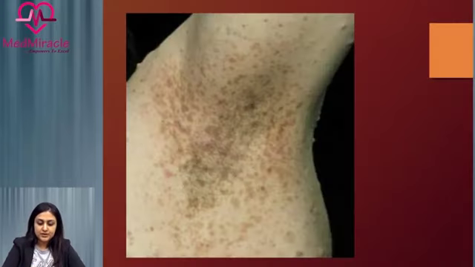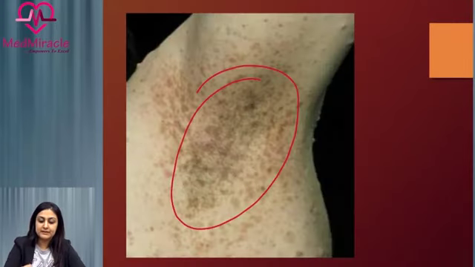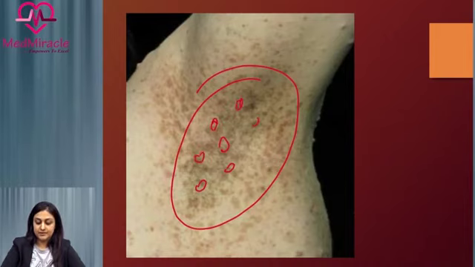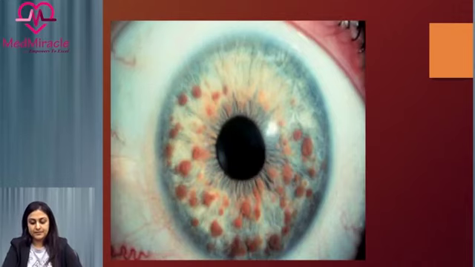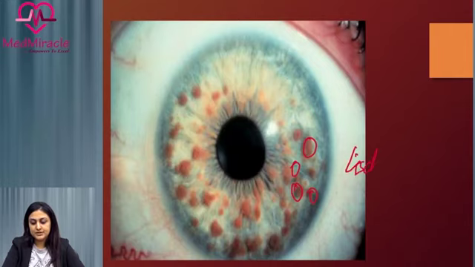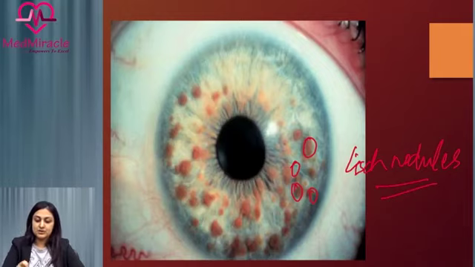This figure here is showing the typical axillary freckling that we talked about, which was another of the cutaneous markers. This typical freckling can also be seen in the inguinal region. So either inguinal or axillary freckling is one of the diagnostic criteria. These here, the brownish spots here, are nothing but the Lisch nodules or the hamartomas which are noted in the iris. So these are Lisch nodules, which is another important image based question.